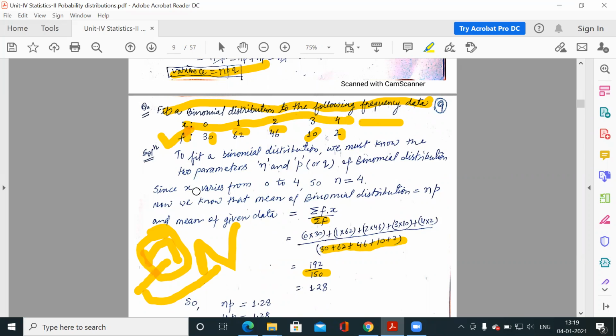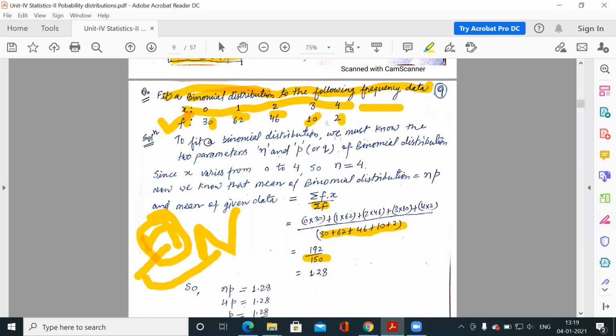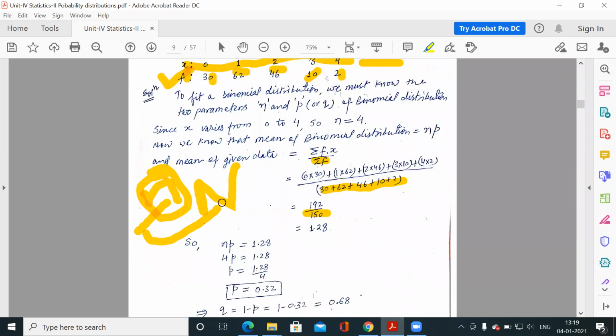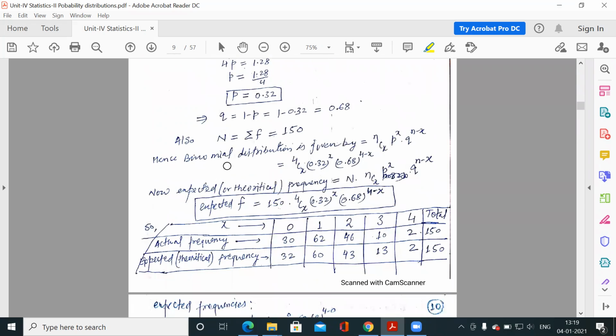But what the theory says: first we have to fit a binomial distribution. So the variables are x: 0, 1, 2, 3, 4. To count the expected frequency, if you remember the formula, the expected or theoretical frequency is given by capital N into nCx p to the power x q to the power n minus x. This is your probability function.